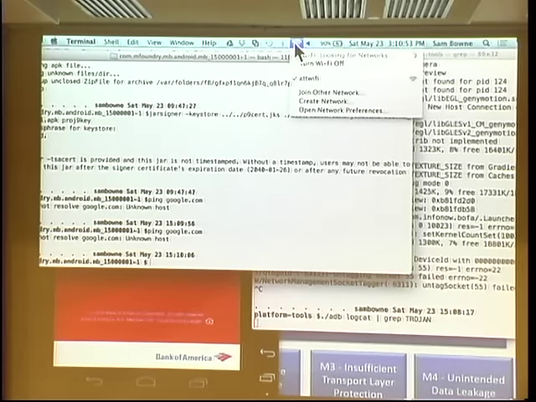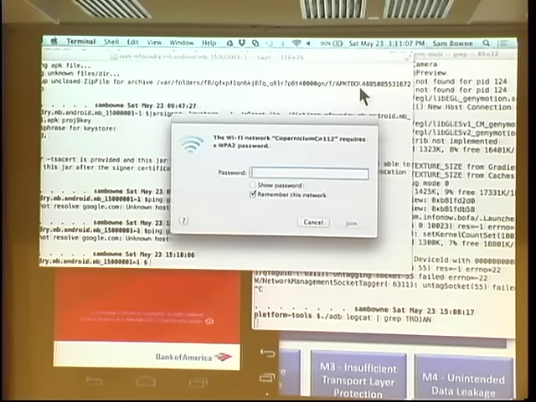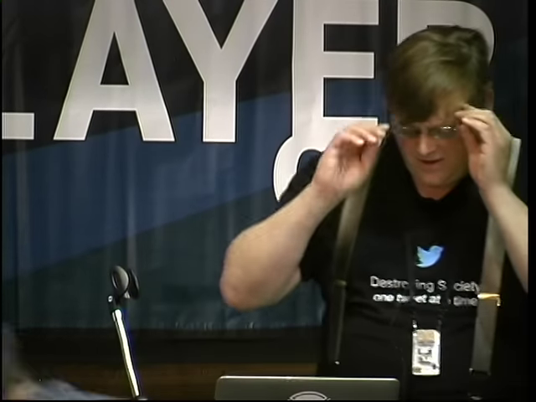Copernicum. All right. I should be able to see it. It says it's looking. There it is, Copernicum. Good. You want to type in the password? Why not? Good. You're a champ.